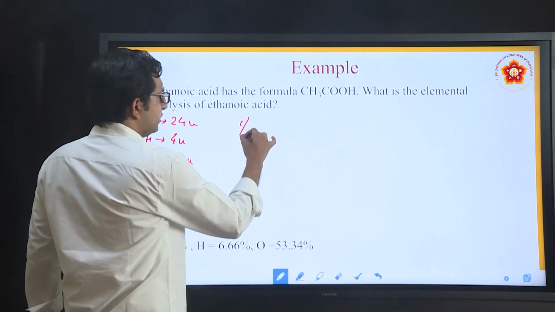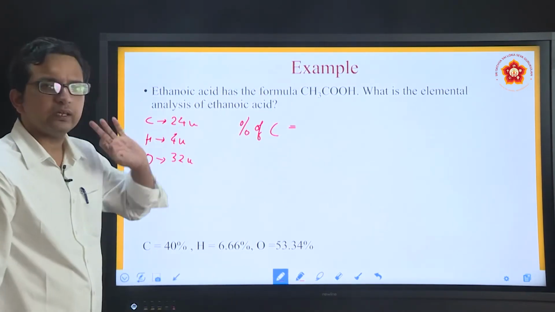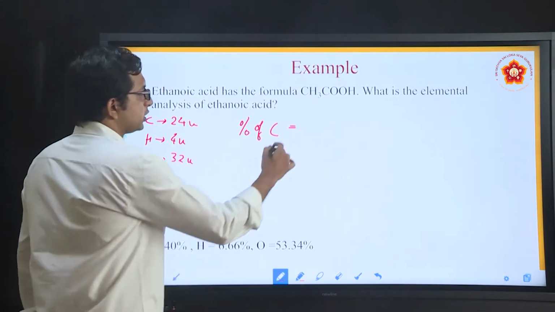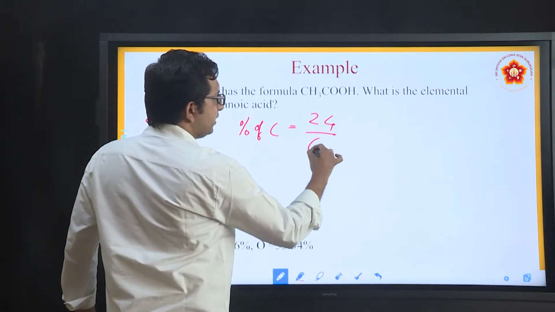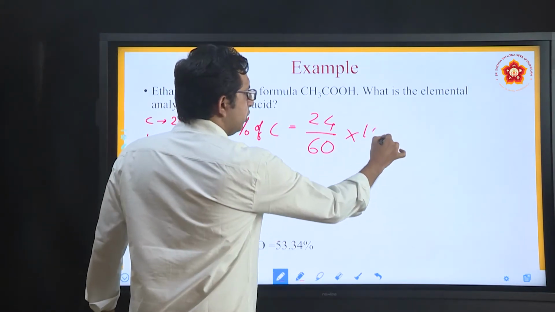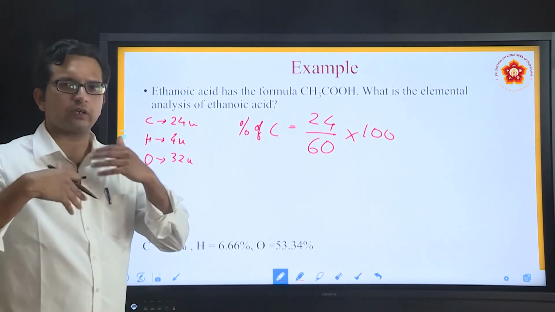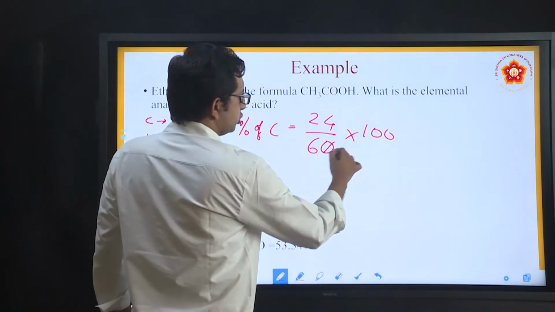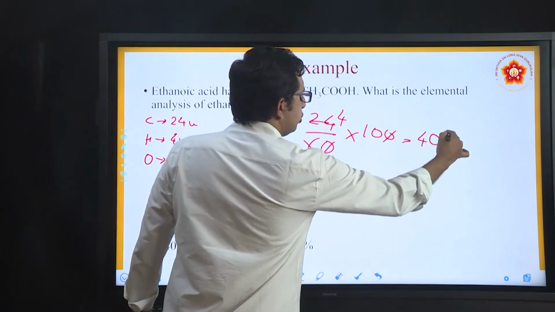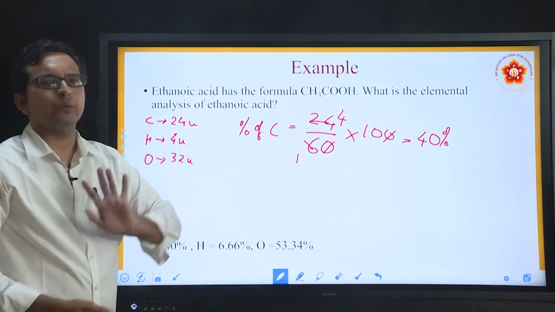First, the percentage of carbon: mass of carbon in the compound, the entire mass, not one single atom. In total there are 2, so the total mass is 24 divided by the overall mass, which is 60, and because we talk about percentages, it shall be into 100. Try to reduce the use of a calculator so that your calculation abilities will improve. So 0 can be cancelled, 6 1s are 6, 6 4s are 24, so 4 into 10, this will be equal to 40%. So the carbon percentage is found to be 40.